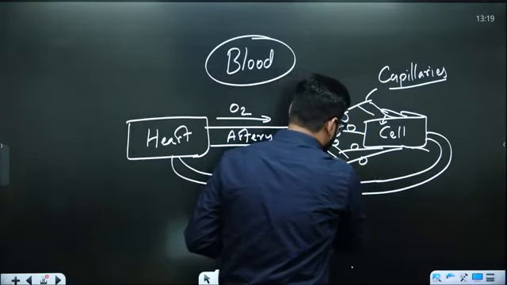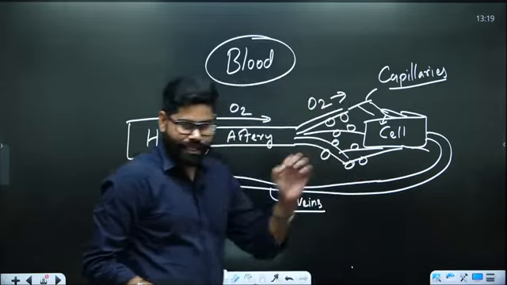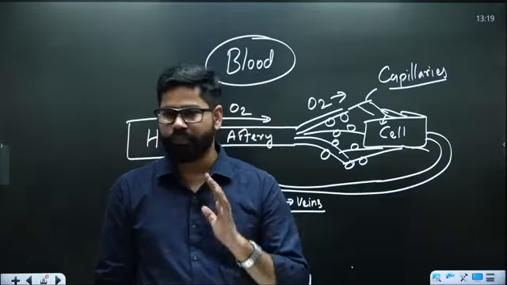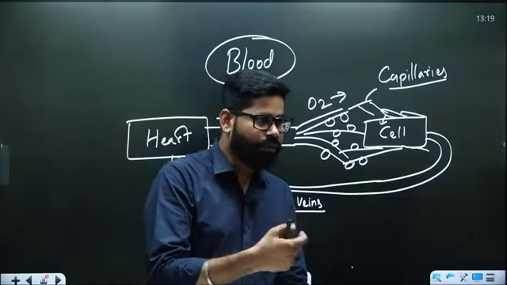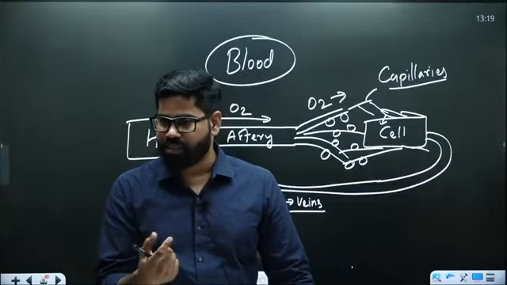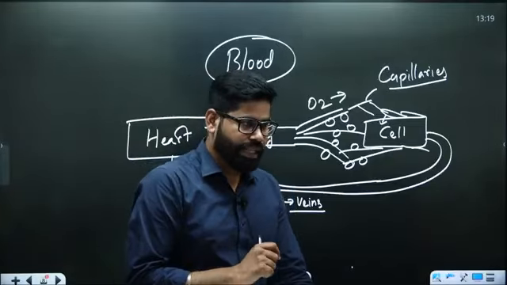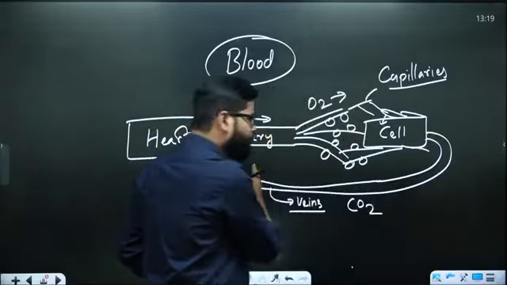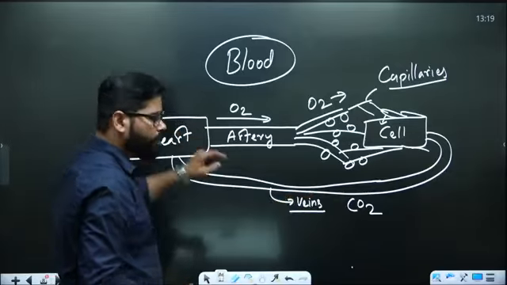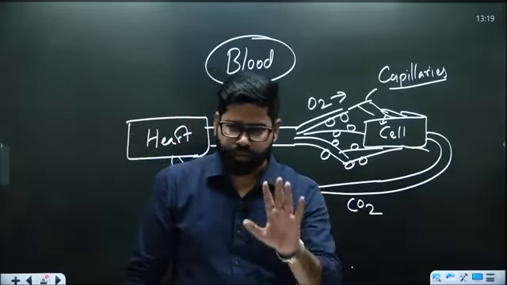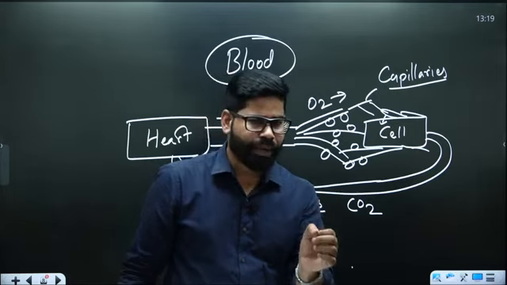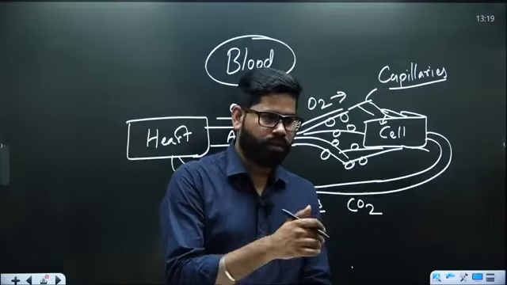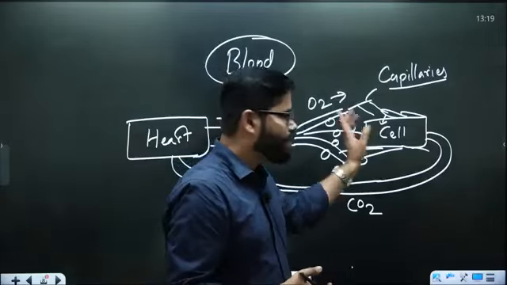The cells are connected with these capillaries, and these capillaries are facilitating the exchange of oxygen and carbon dioxide. Oxygen from the blood will enter into the cell, and from the cell they will collect the carbon dioxide. Then the remaining carbon dioxide-carrying capillaries will combine together to form the vein structure, and the veins will reach the heart. So there are three different types of blood vessels: arteries, veins and capillaries. Only three things. Here the main role, the exchange, is the role of capillaries.